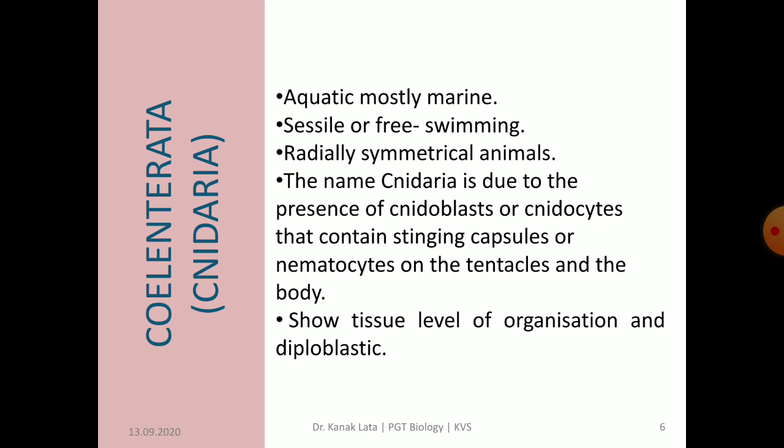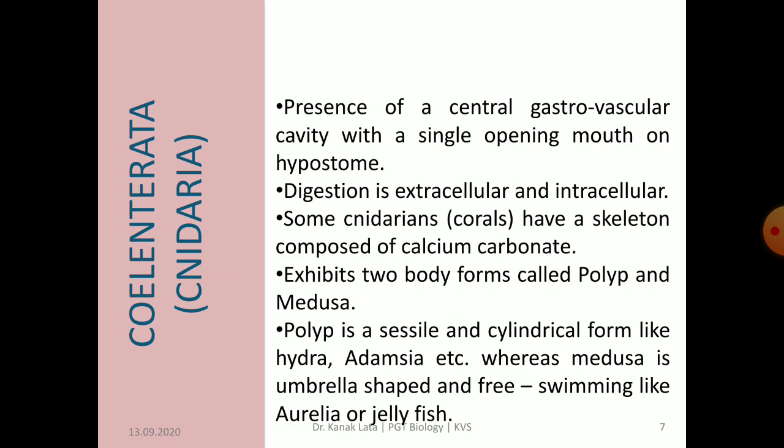The cnidarian develop from the two germ layers, that is ectoderm and endoderm. So they are diploblastic. They have tissues but lacked organ and organ system, so they have tissue level of organization. There is a presence of central gastrovascular cavity with a single opening mouth on hypostome. There is no anus. The mouth serves both for taking food and for throwing out feces. So digestive system is incomplete because there is one opening.